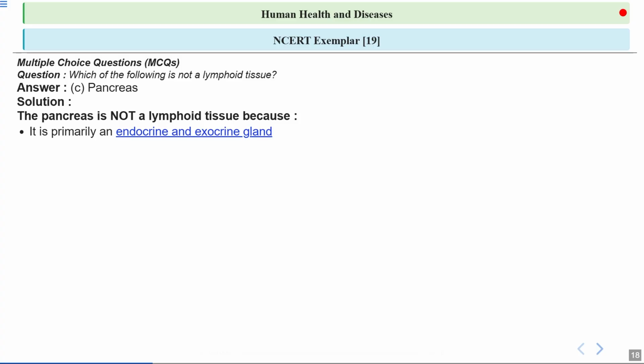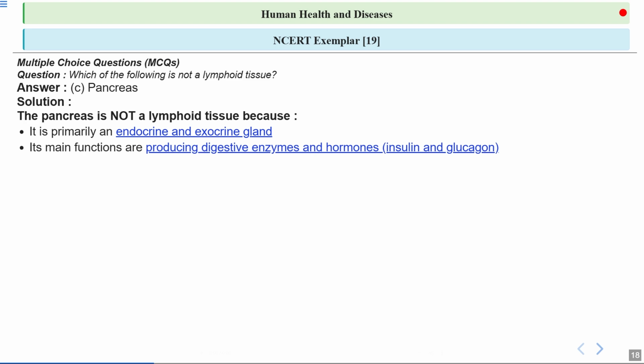pancreas is mainly an endocrine and an exocrine gland, so it is a heterocrine gland. It has two functions. It releases hormones directly into the blood and it also produces digestive juices that go into the digestive tract. One of the pancreas' main functions is to produce digestive enzymes and hormones like insulin and glucagon.